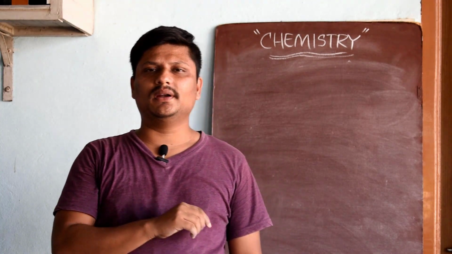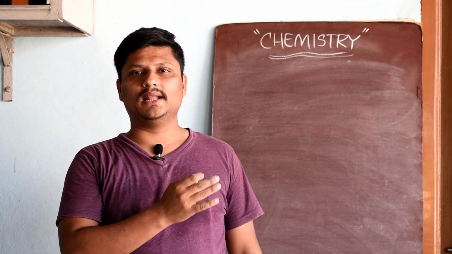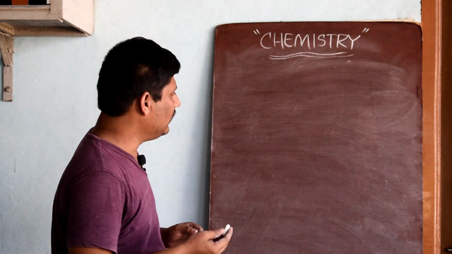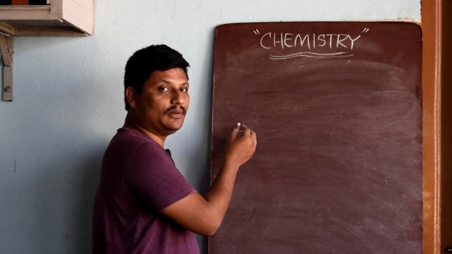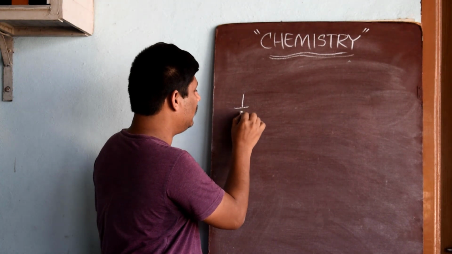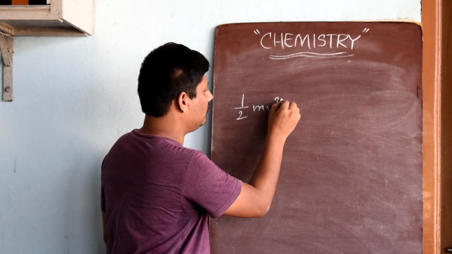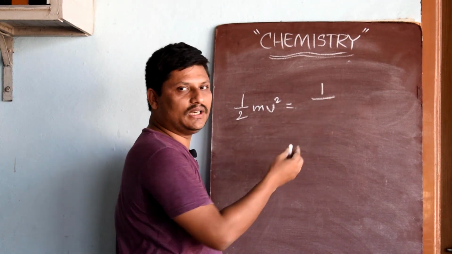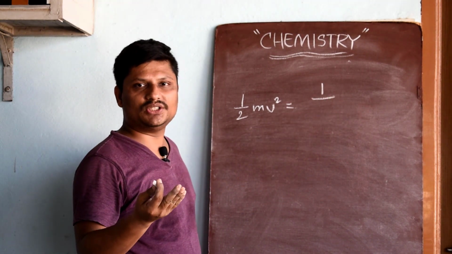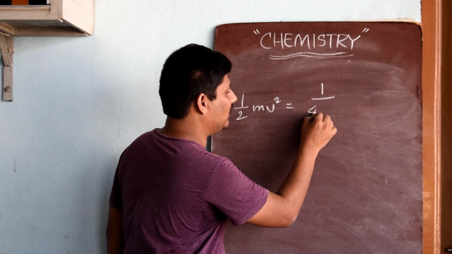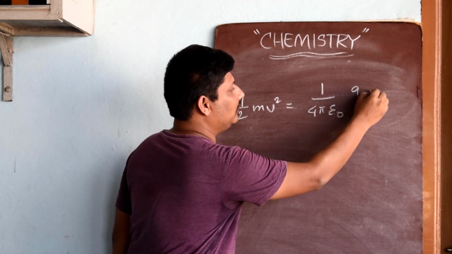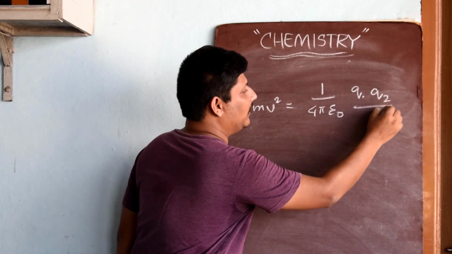And by this experiment, Rutherford's gold plate experiment along with his two colleagues, they concluded that the kinetic energy of the particle, which is half mv square, is equal to the potential energy, the kinetic energy having been converted into potential energy, that is 1 by 4 pi epsilon naught into Q1 into Q2 by R.